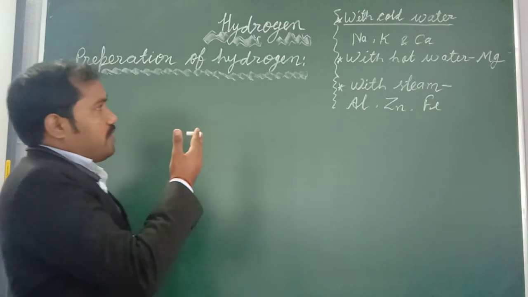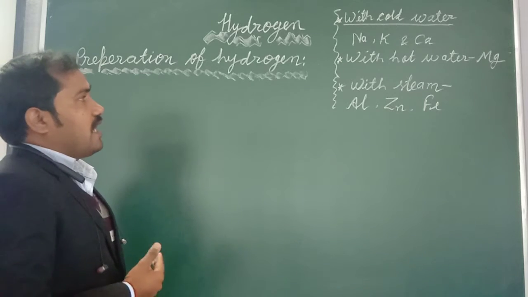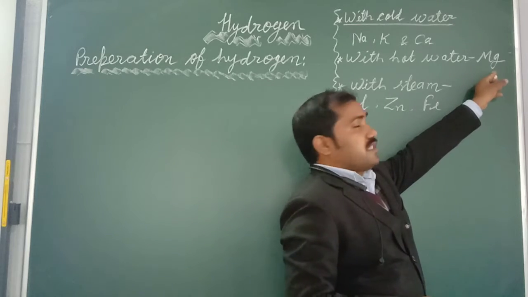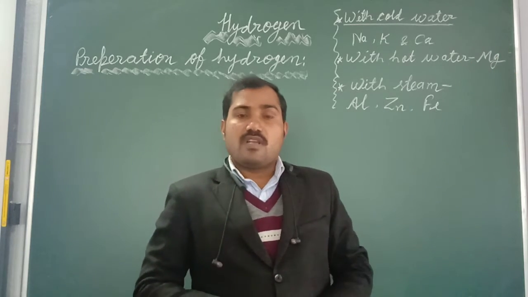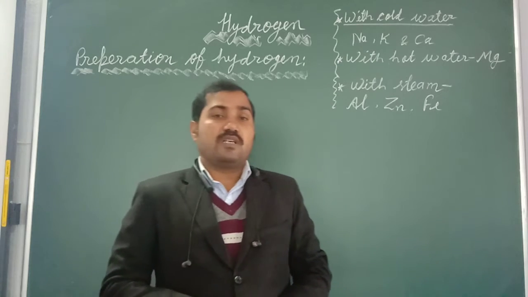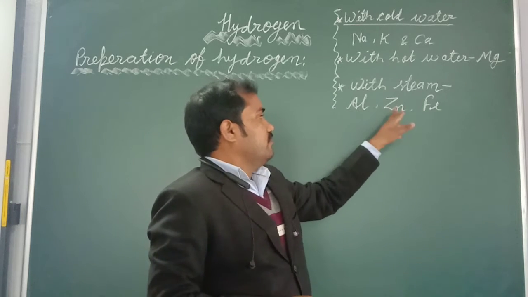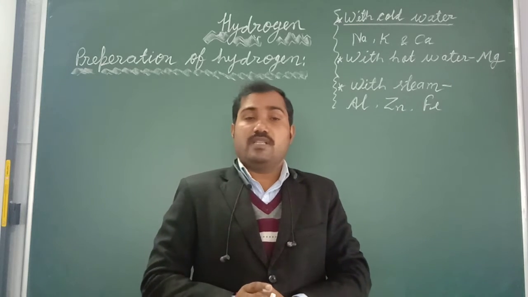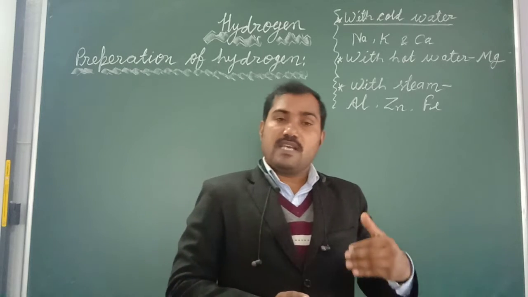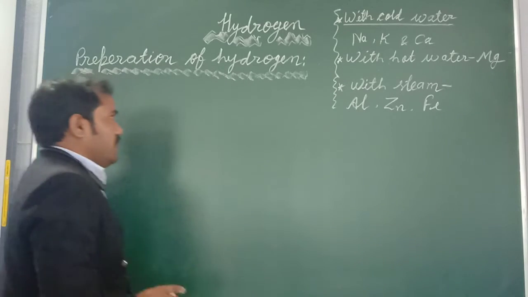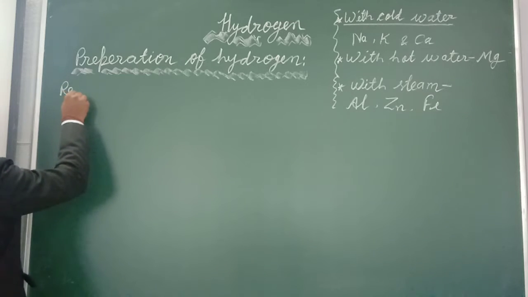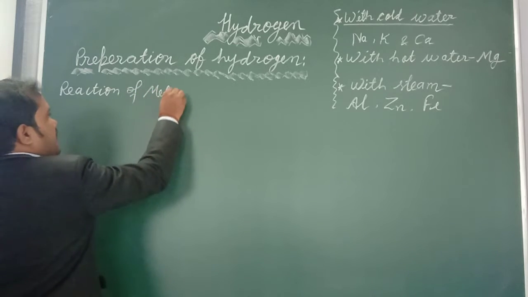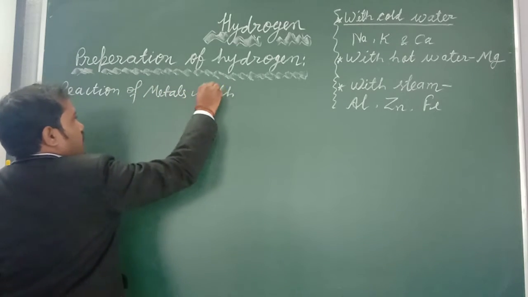For example, sodium, potassium, and calcium react with cold water. Magnesium reacts with hot water to form hydrogen. Aluminium, zinc, and iron, these three metals react with steam, and they will give different kinds of products. We will see one by one. First, reaction of metals with cold water.